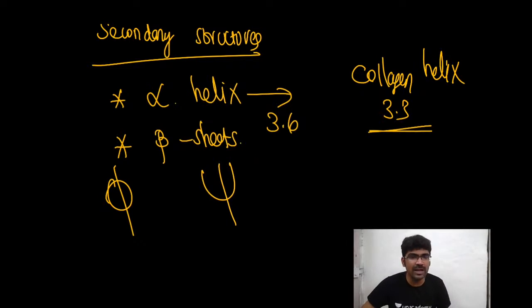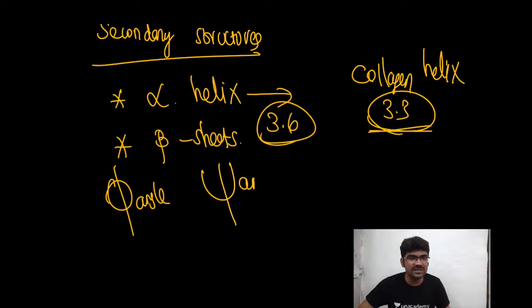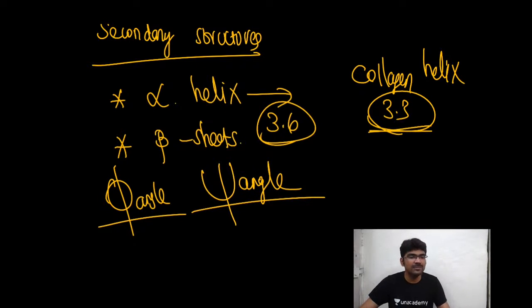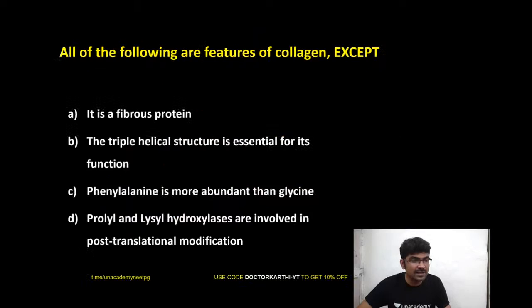Nitish? Okay, good that you are memorizing numbers also, fine. Okay, good. Clear? Phi angle, psi angle. That is the basis of secondary structure. Does anyone want to know? Hi Salim. Just 8 more minutes are left. Does anyone want to know more about this, phi angle, psi angle, alpha helix, beta sheets, or we can discuss in some other class. Shall we move ahead? We have some questions to cover. Tell me, shall we move ahead?